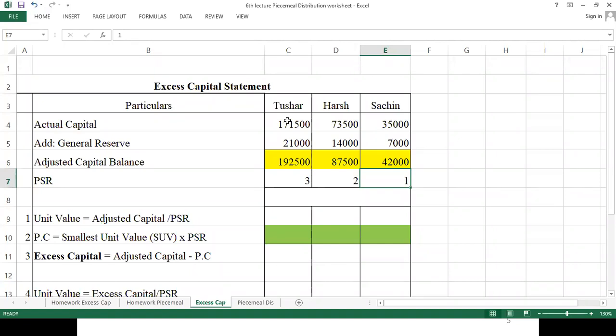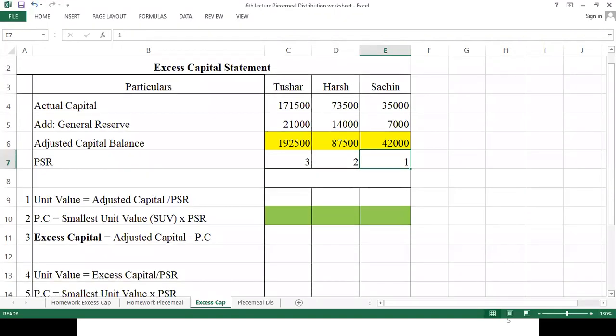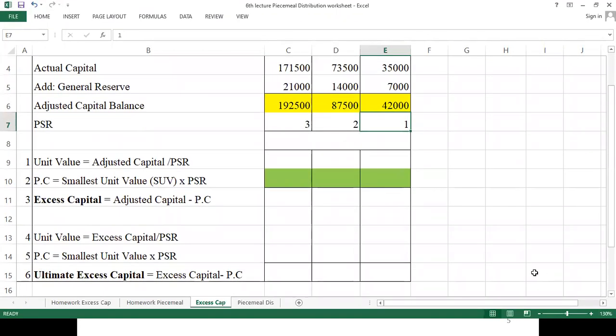Now our actual calculation of excess capital starts from step number 1, where we have to calculate a unit value. So 1,92,500 divided by 3. Tell me how much it comes. 64,166. Okay.